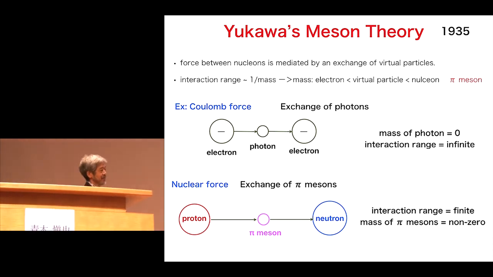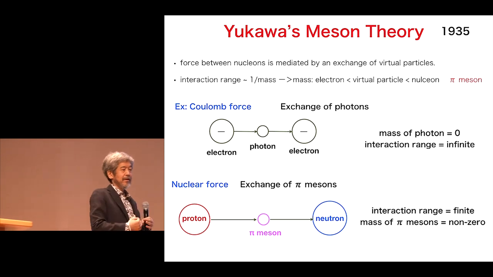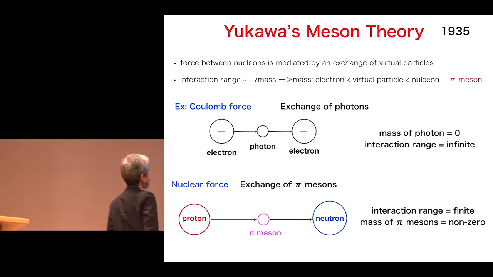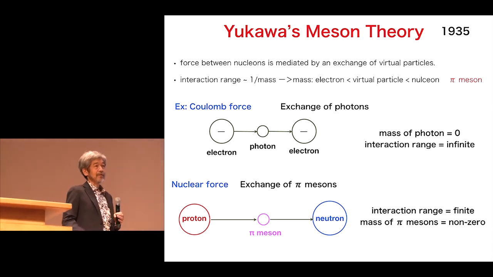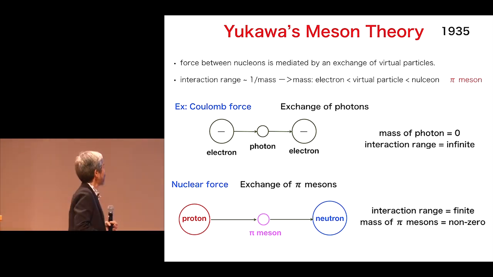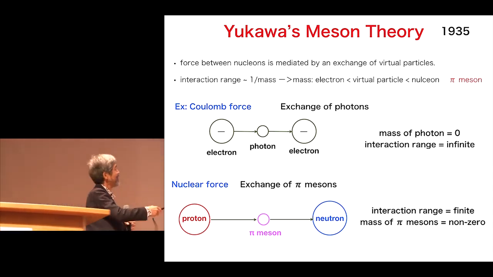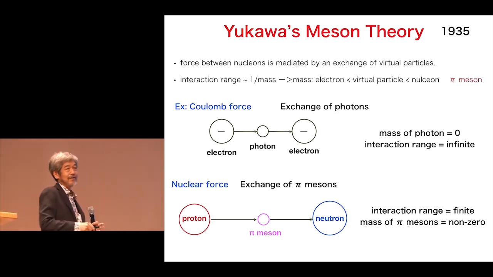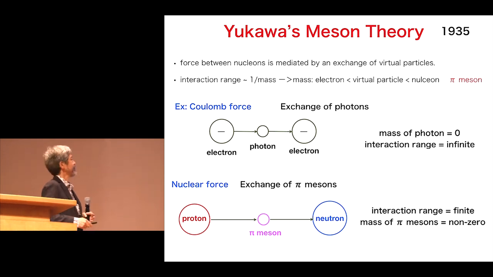And actually, at that time, people knew force can be mediated by exchange of a particle. One example is the Coulomb force. Coulomb force is explained by exchange of the photon, the light. Like these figures. But in the photon case, the mass of the photon is 0. Therefore, the interaction range is infinite.